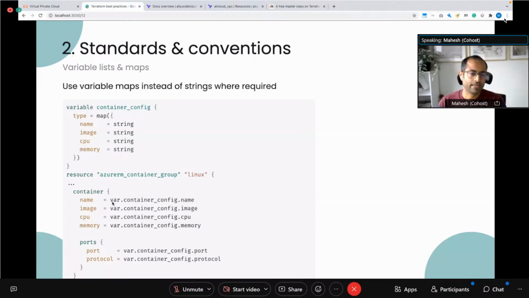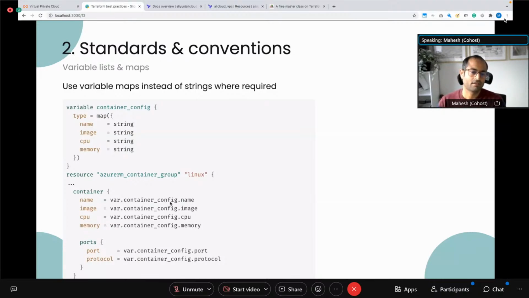Instead of creating multiple variables, as you can see from here, I'm using a single variable called container config, and I'm using the attributes within that particular container config to then pass to this particular resource. That way, you have cleaner and fewer variables when you're calling this module or resource from outside, rather than having to pass multiple different variables. So this is a handy way of organizing your code in such a way that you have simpler and fewer variables and parameters, and they are all self-contained.